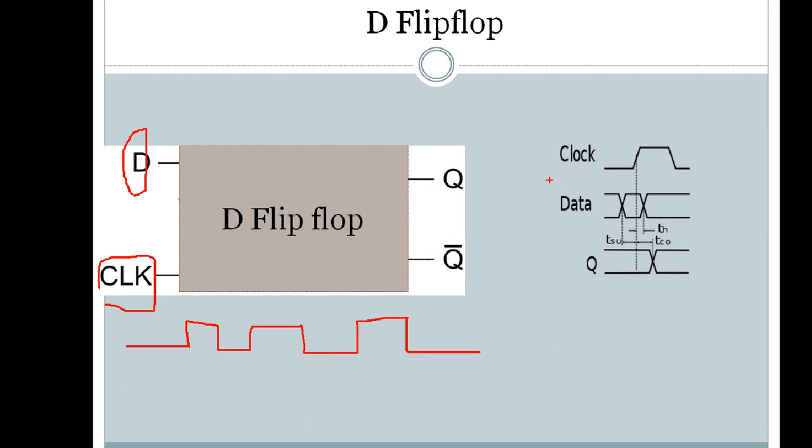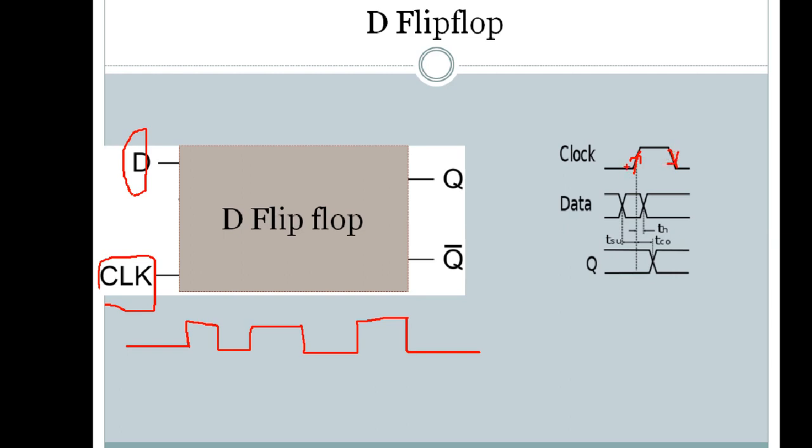Basically, a flip-flop is an edge triggered device. Therefore I am operating this flip-flop at the positive edge. Let us imagine, this is the positive edge of the flip-flop, and this is the negative edge or falling edge of the flip-flop.